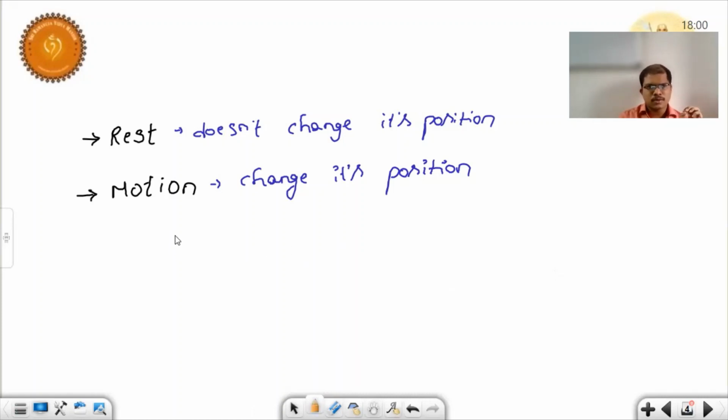Next, whenever a body is in motion, which type of quantities do we need to bother about? If a body is in motion, which quantities do we need to study? Those quantities are distance, time taken, and speed.